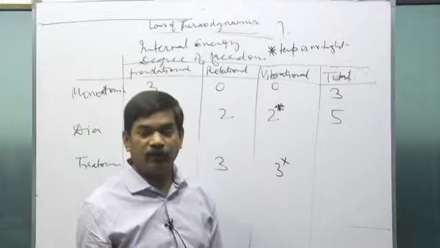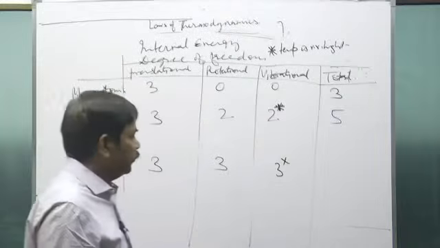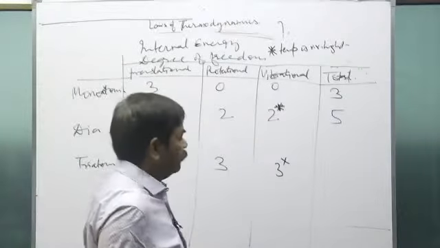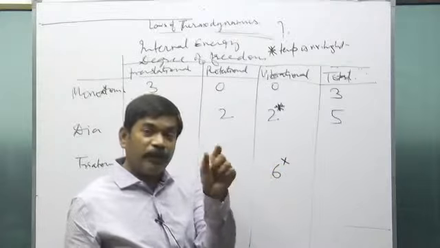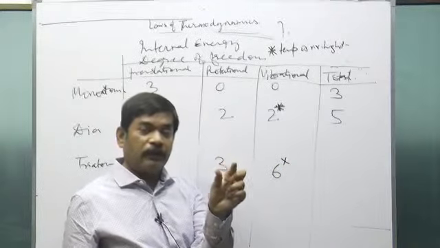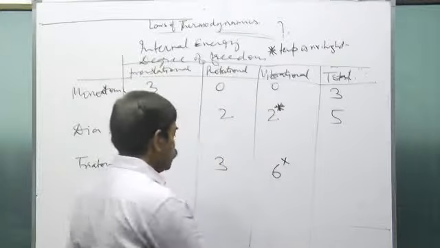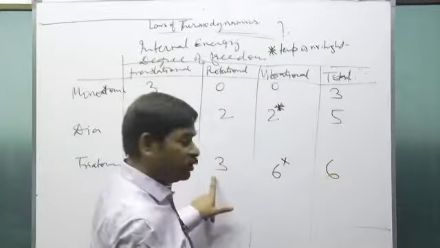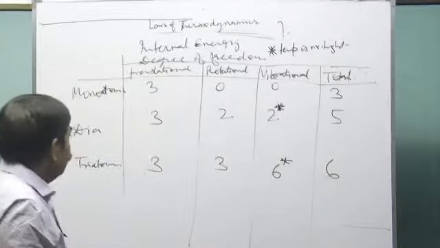There are 3 pairs for the vibration, so it will be 6, because 1 pair of vibration makes 2 degrees of freedom. So the total becomes 6. 3 plus 3, we won't consider this. This is about the degrees of freedom.